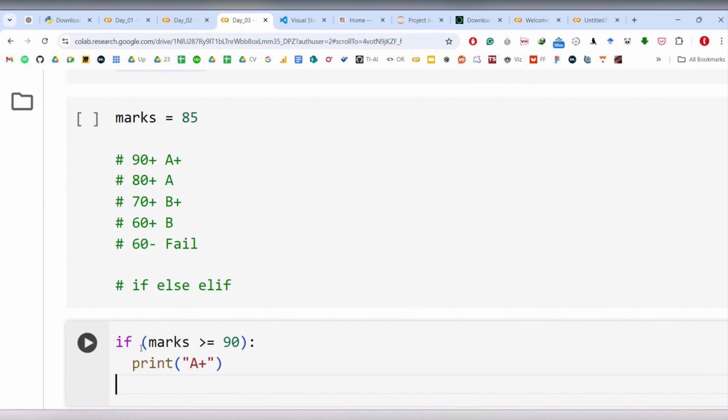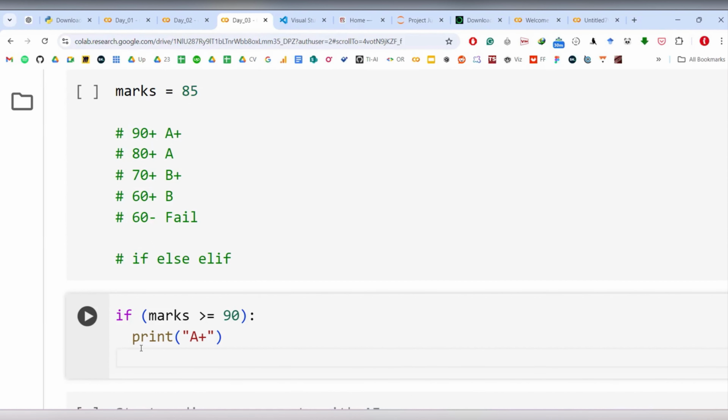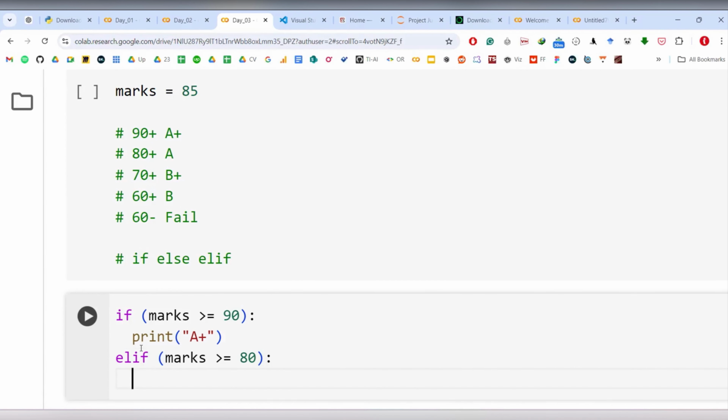Now here, instead of putting else, you can type in elif, then again put some condition, your marks greater than or equal to 80. Then print A. Then same elif, marks greater than or equal to 70.